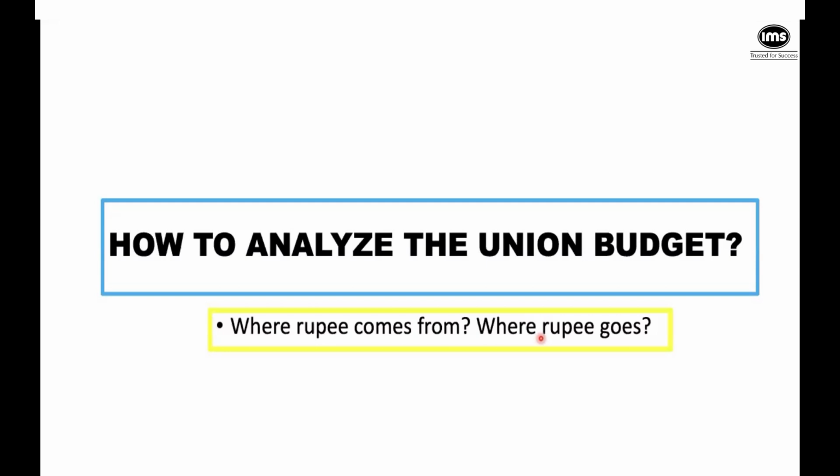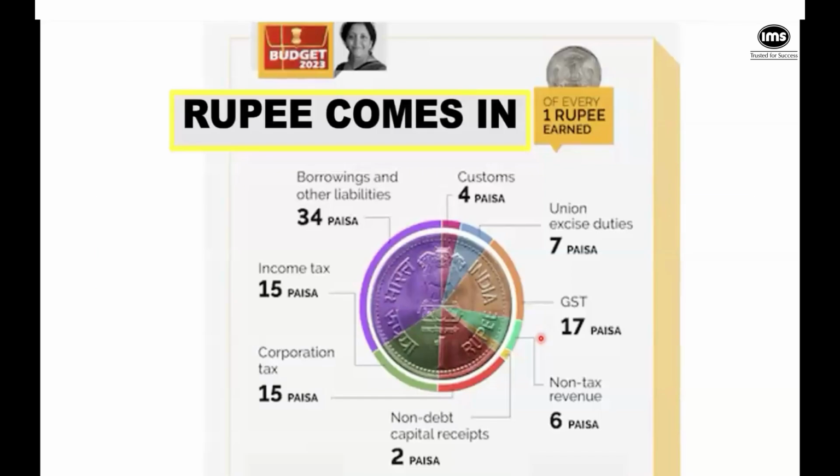So basically, when you have the budget announcements, you will always have this picture. It will be given very clearly. So if we are accounting for 1 rupee, that is 100 paisa, then we get a clear view as to this income of the government comes from which sources. So you can see from personal income and corporate tax together, they form 30% of the income of the government, right? GST forms about 17% of the government's income.